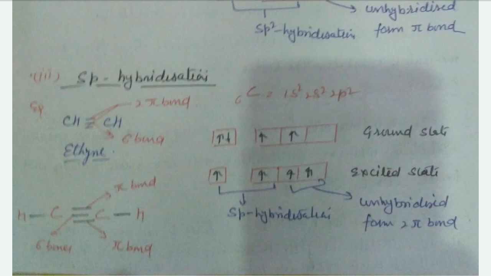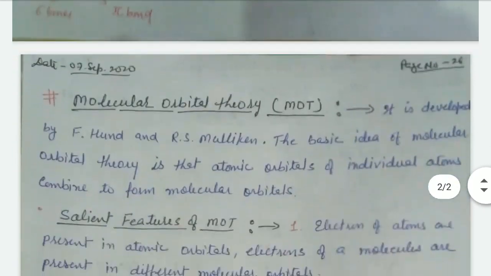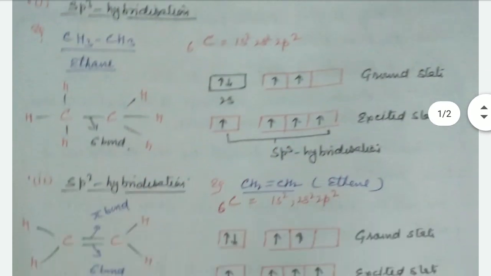Therefore, there are only two orbitals, s and p, that hybridize and form sp hybridization. In this form, they have 2 pi bonds and 1 sigma bond, right? So it is clear that carbon shows the unique property of showing all three hybridizations: sp3, sp2 and sp.